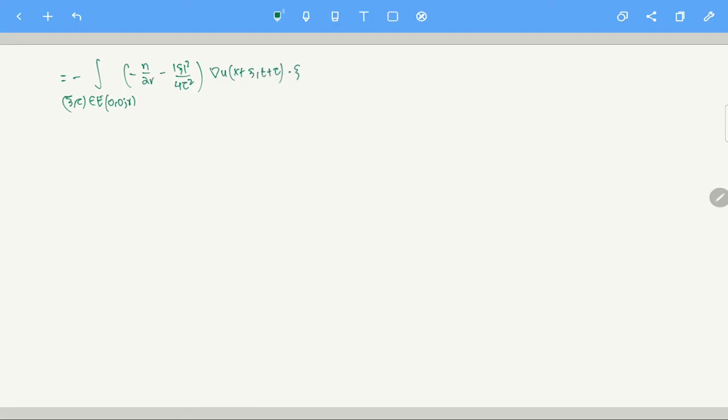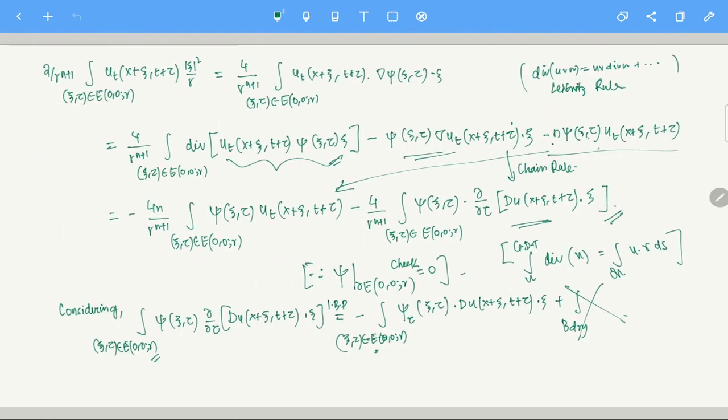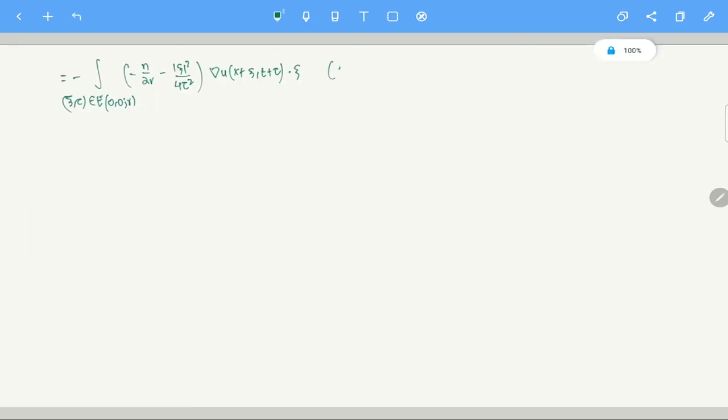Clear? So how am I getting this? I am just taking the derivative of phi with respect to tau, and then I get this. So please check this part. Again, this is not very difficult to check, this is usual stuff.